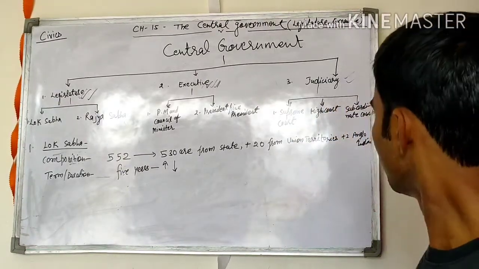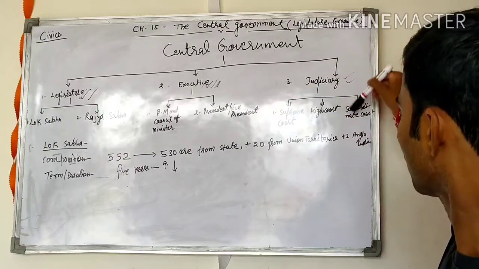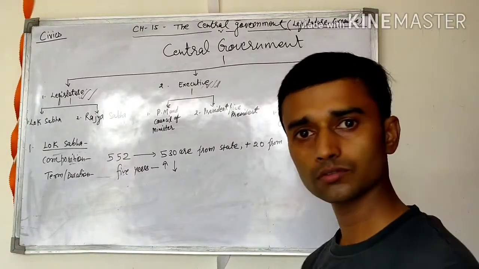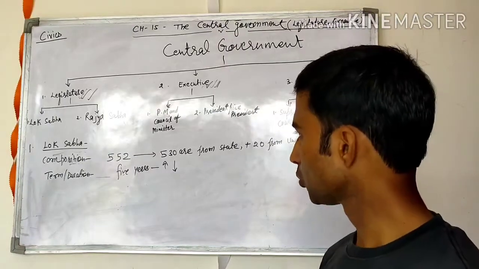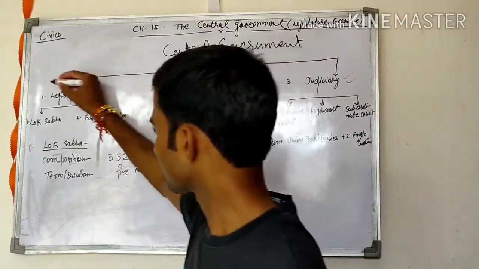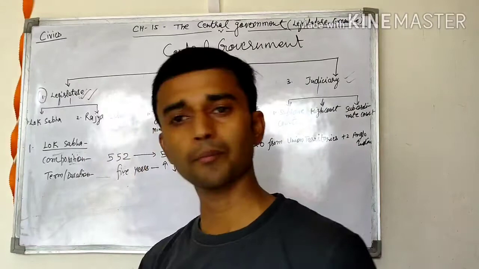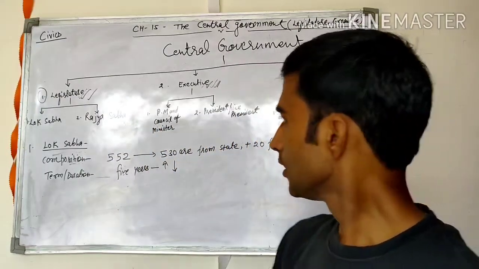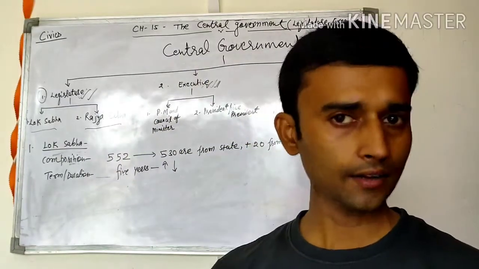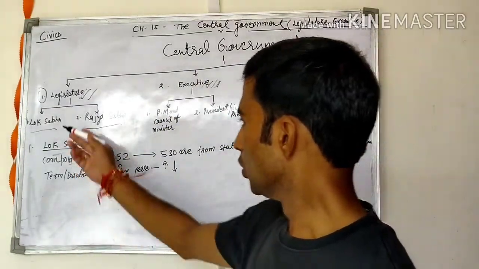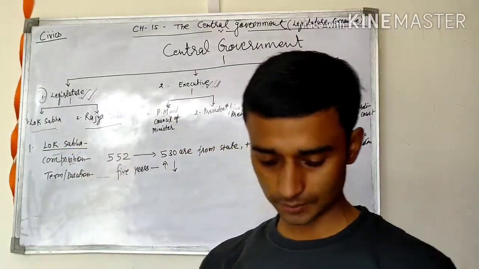Under this, we already discussed the Supreme Court, High Court and subordinate court. The Supreme Court, normally we can say, gives the justice. So today the topic is the legislature, the first organ of the government. The legislature is divided into 2 important houses, Lok Sabha and Rajya Sabha. Lok Sabha and Rajya Sabha.